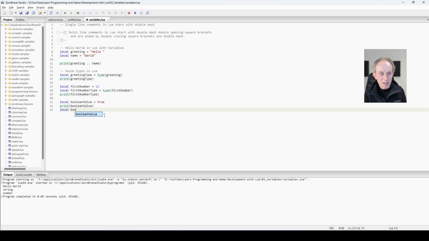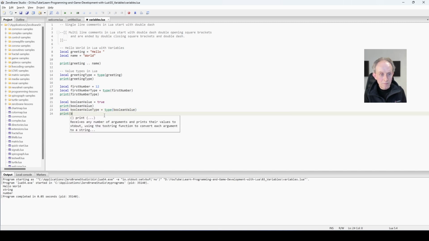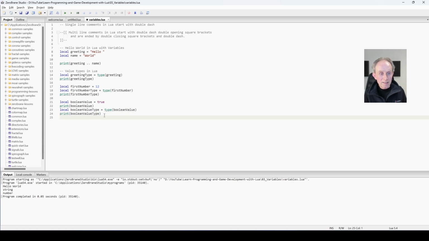So I'm going to use the same naming convention. And we'll print that as well. And let's run it. So what we're expecting is to see true and then Boolean after number. So let's try it. And there we are. So that's done what we expected. So we've now actually covered 3 out of the 8 data types. So that's a good start.